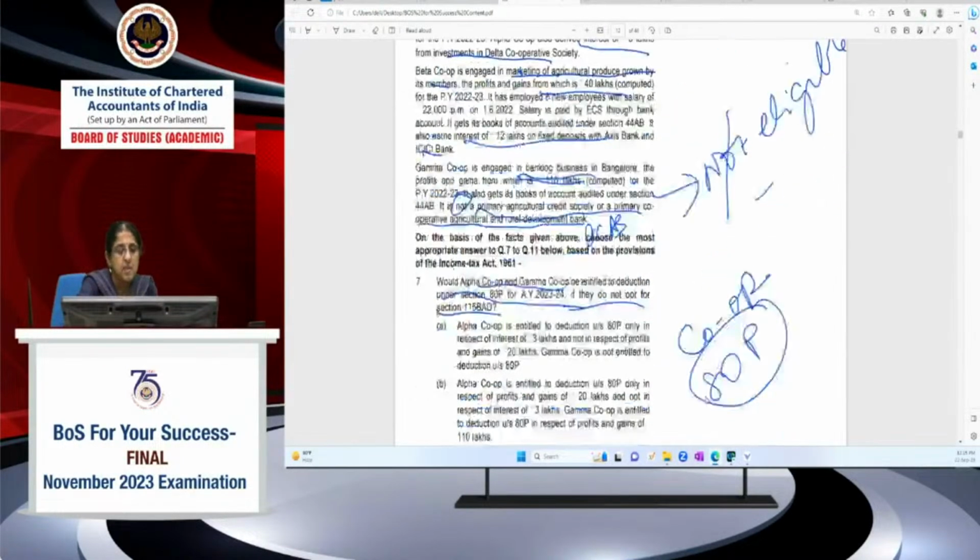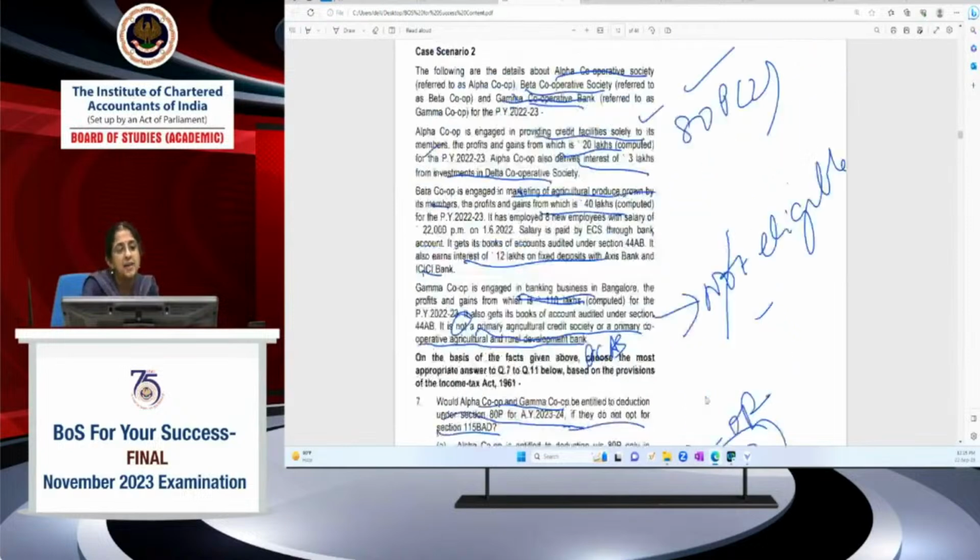So Alpha Cooperative has what other income? It derives interest income of 3 lakhs from investments in Delta Cooperative Society. So it has invested in another cooperative society and derived interest income of 3 lakhs. That is also eligible for 80P, as we've seen. If you derive interest or dividend income by investing in another cooperative society, that will also be eligible.